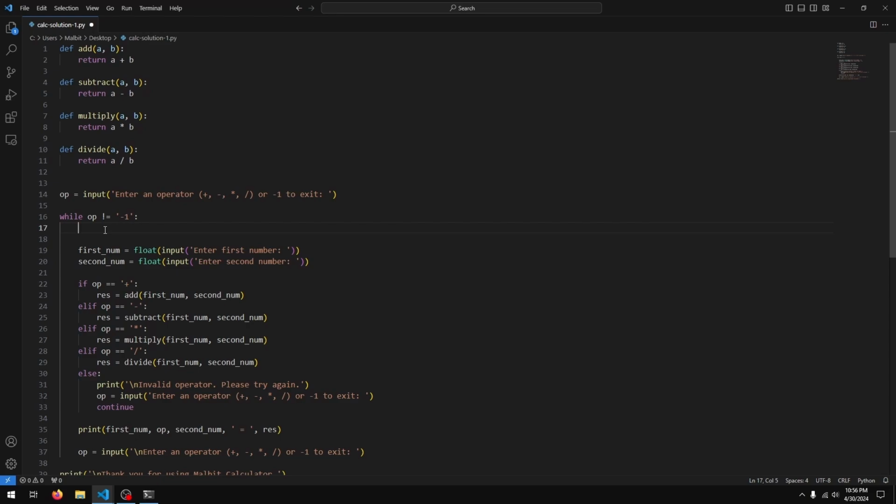So what we want to do is we say if operator not equal to plus and operator not equal to minus and operator not equal to times and operator not equal to divide and operator not equal to -1, although we don't really have to check this because this is being checked in the while loop here, so we can skip this part.